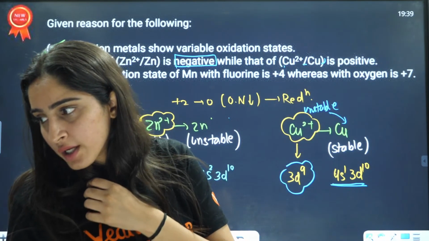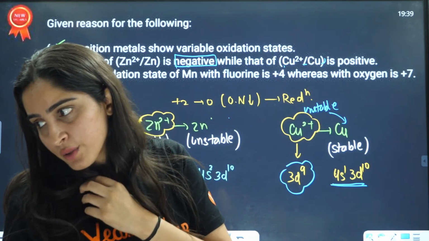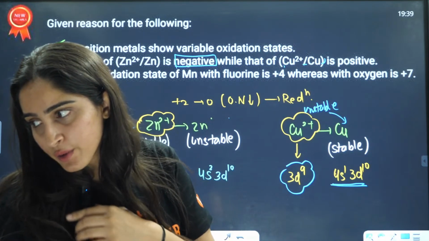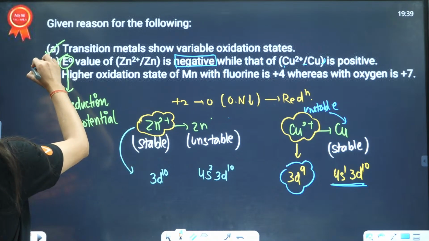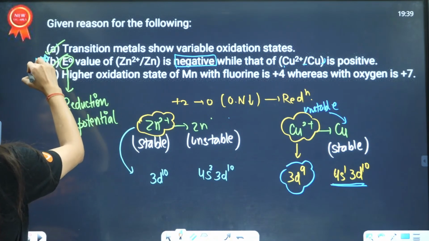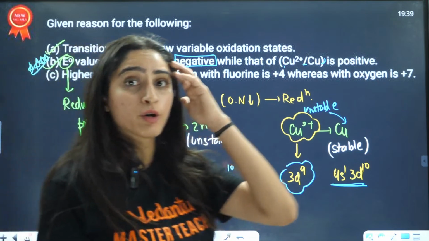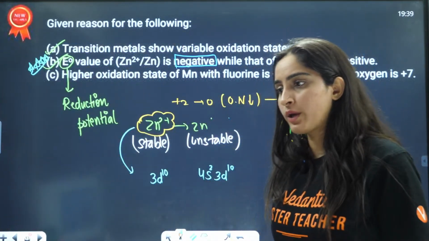Okay, understood. Very good evening, Khush, Mohit. Very good evening. Understood this, guys? Everybody, this is a very important question. There is a very high probability that they can ask you questions related to E naught values. Okay.